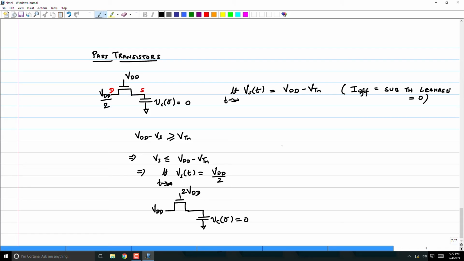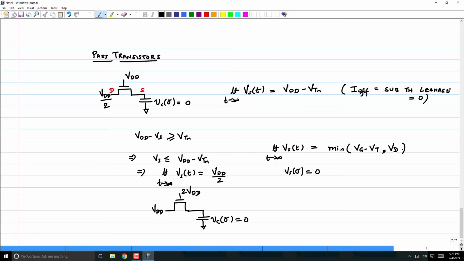So how do you combine these two things? You can say that Vs of t, limit t tends to infinity, assuming that Vs of 0 minus equal to 0, will go to the min of Vg minus Vt, comma Vd.